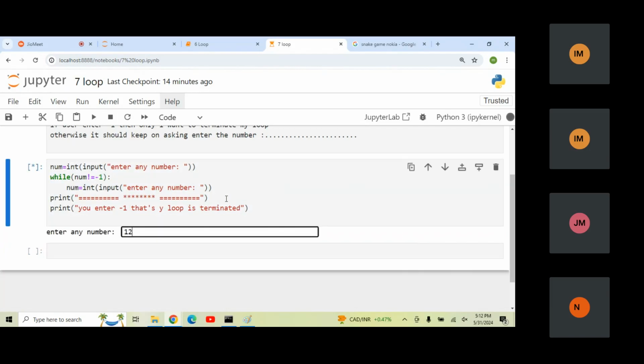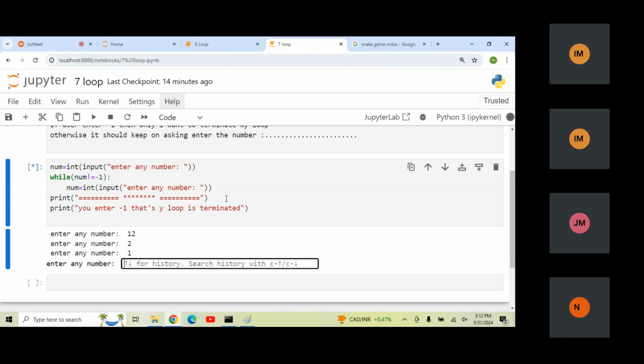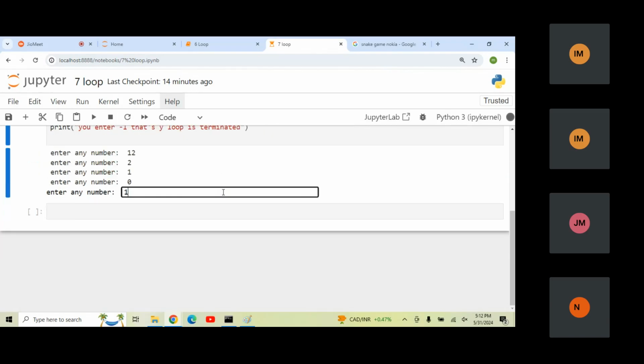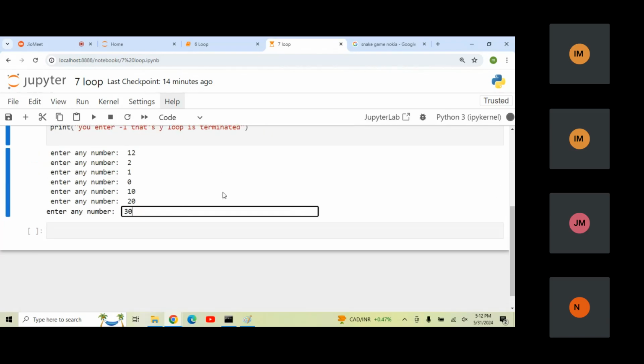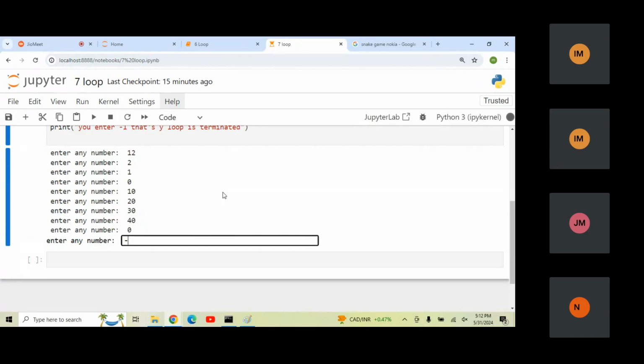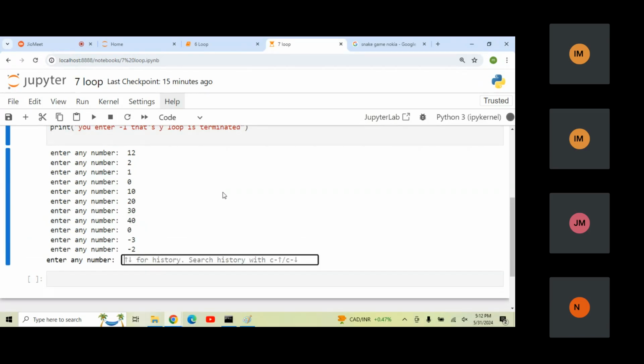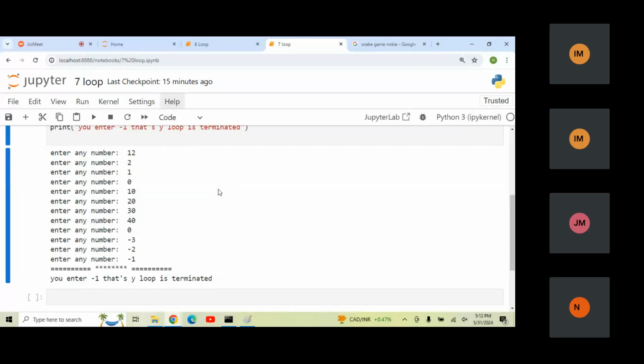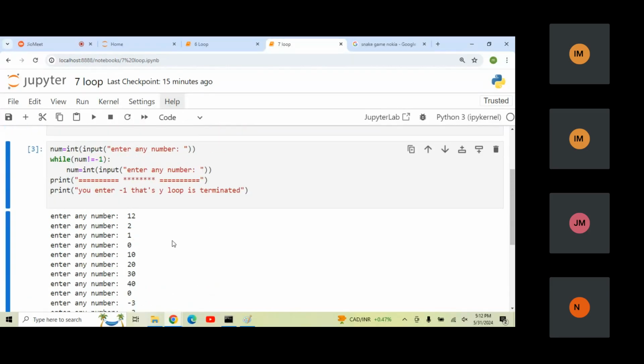Enter any number. Let me enter 12, 2, 1, 0. I enter 10, 20, 30, 40. Okay. Now you can say again 0, something -3, minus. Keep on asking. If I enter -1, then you can see you enter -1. That's why loop is terminated. Is it clear? Yes. No, guys.